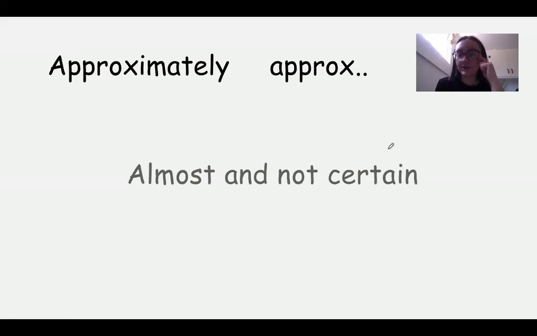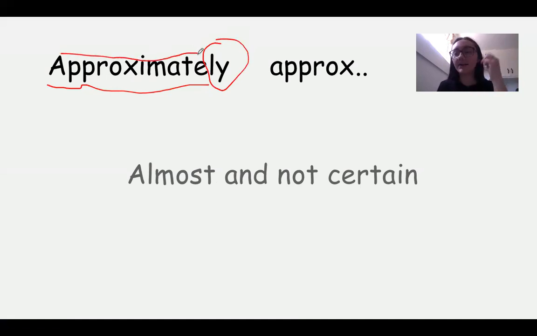The next word that I wanted to show you is the word, oh, it's a long one, approximately. Approximately. This word is used all the time in English. You do not have to use it just for time. You can use it for measuring things, for lots of stuff. You'll see that it ends in ly, approximately. So the word itself is approximate. It means almost and not certain.